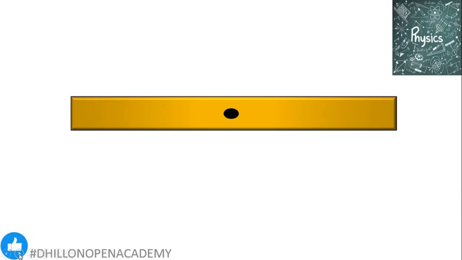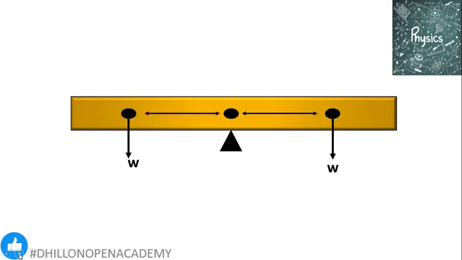some particles will be present on the right side, such that if this is the pivotal point, then for every particle present on the left side of the body, there will be a corresponding particle present on the right side, such that both of these particles will not only have the same amount of weight, but they will also be present at the same distance from this pivotal point, or the center of gravity.